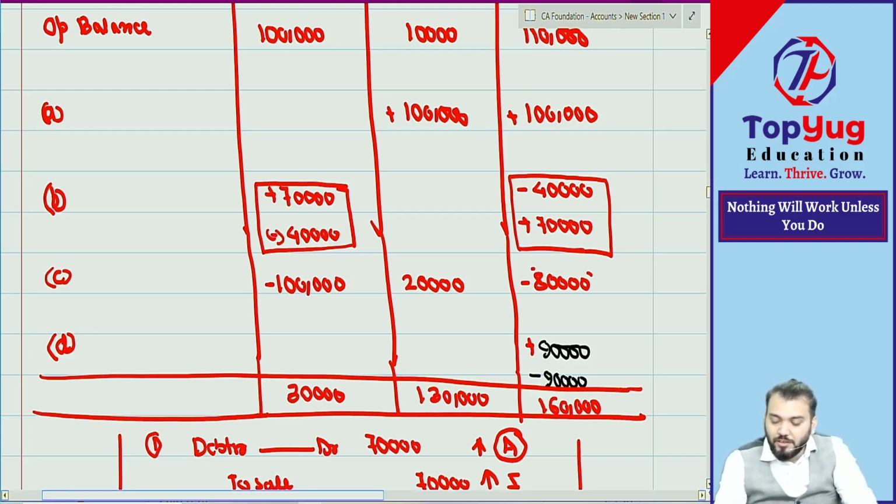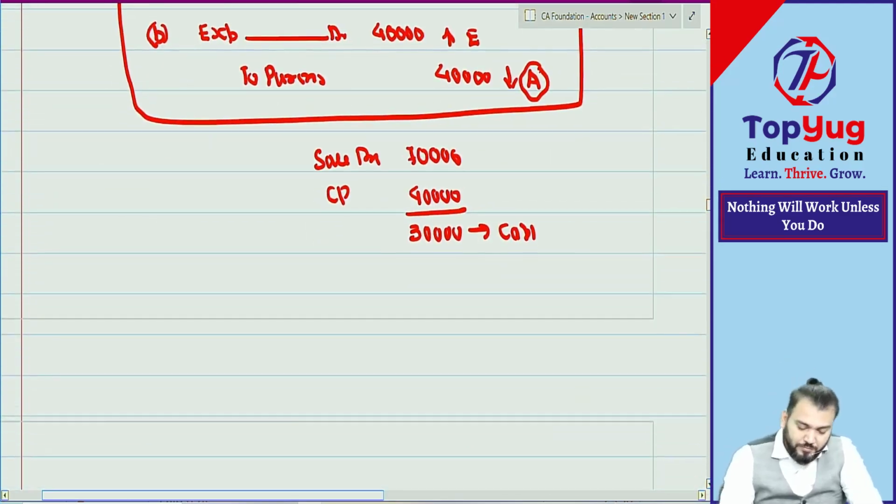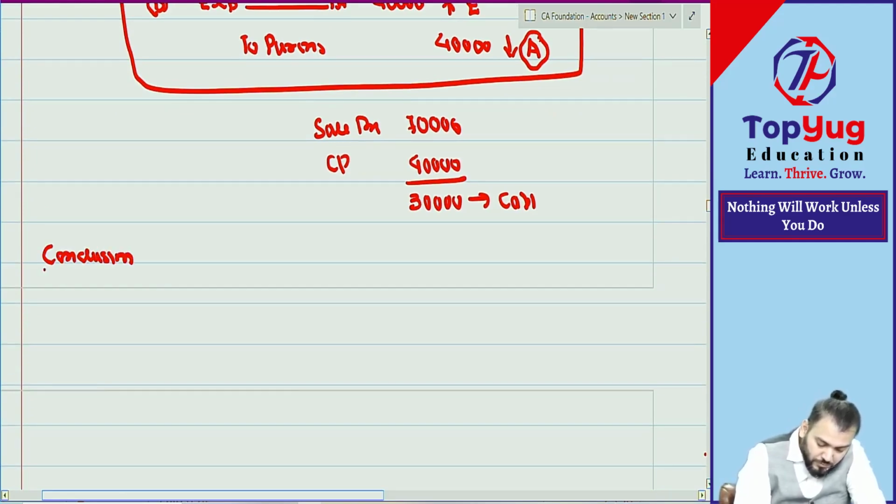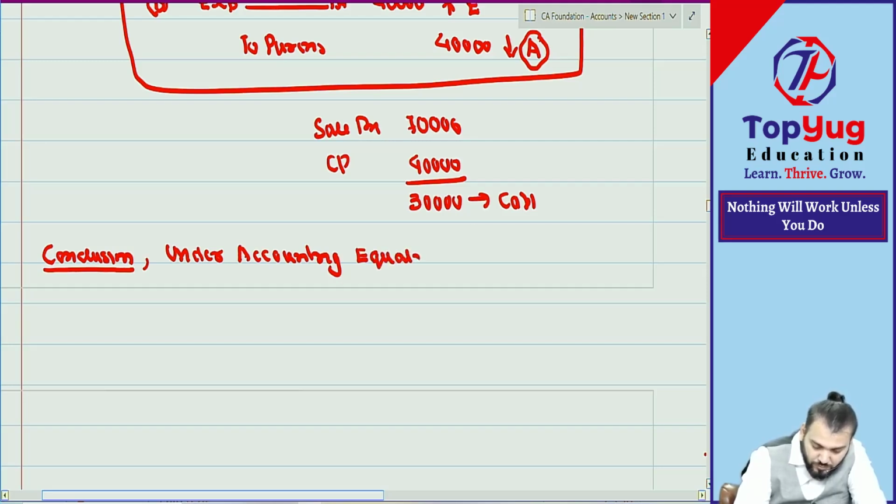Any doubt? Chalo. Now, can I conclude in this way? Conclusion is that, under the accounting equation approach, income and expense are temporary capital.